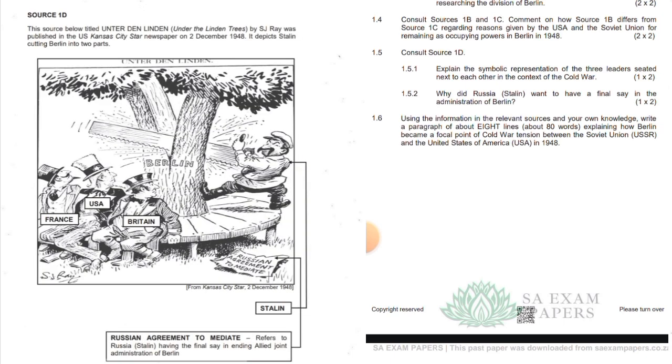Okay, guys, 1.5, consult source 1D. 1.5.1, explain the symbolic representation of the three leaders seated next to each other in the context of the Cold War. Okay, the USA, Britain, France ruled over Western Berlin. Three combined zones of USA, Britain, France formed West Berlin, leading members of capitalism in the Cold War against communism. The Western Allies were alarmed by the action of the Soviet leader in dividing Berlin into two parts. Okay.